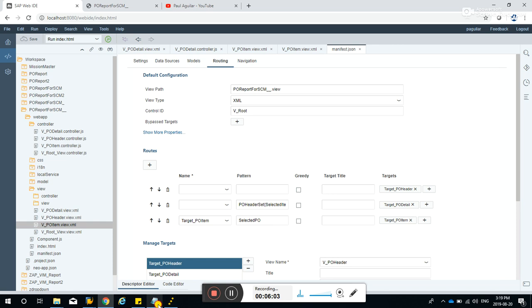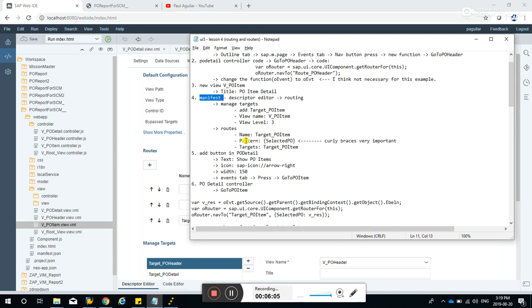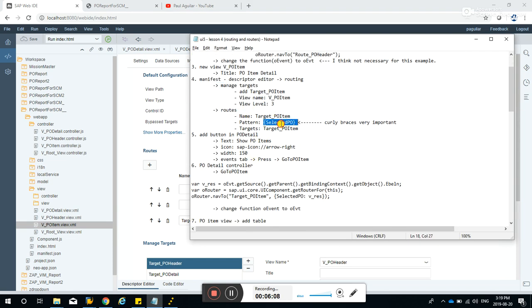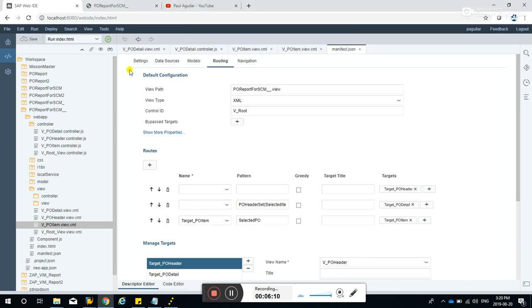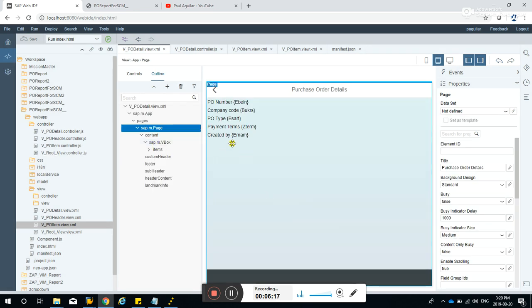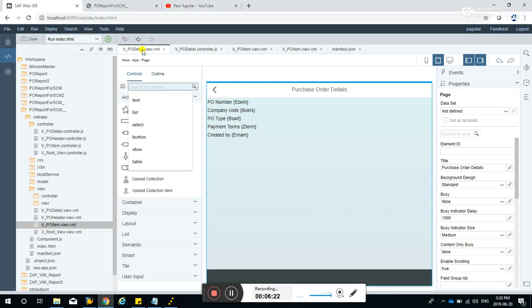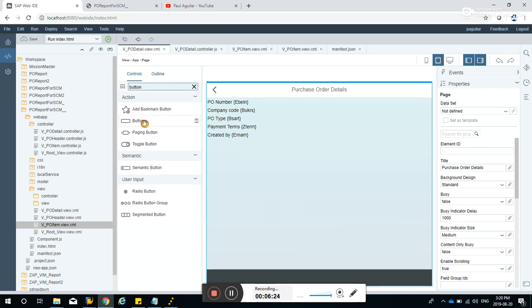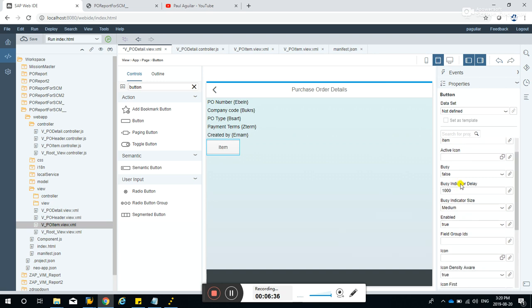So we're done with the routes. The next step is to add the button in the PO detail. This will trigger the navigation. So here, controls, button. Okay, and for this button, let's change the text. Let's make it item, and let's add an icon.